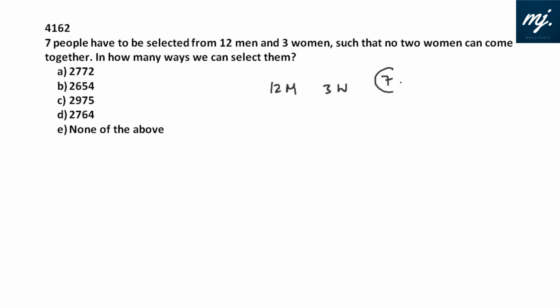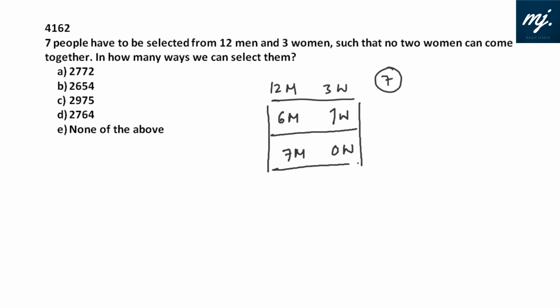Okay, we need to select 7 people such that no 2 women can come together. There should not be 2 women; there should be only 1 woman maximum. In how many ways can we select them? We can have 1 woman and then 6 men, or we can have no women. We can also try out that case, and then we can have all 7. So in how many ways can these 7 people be selected?